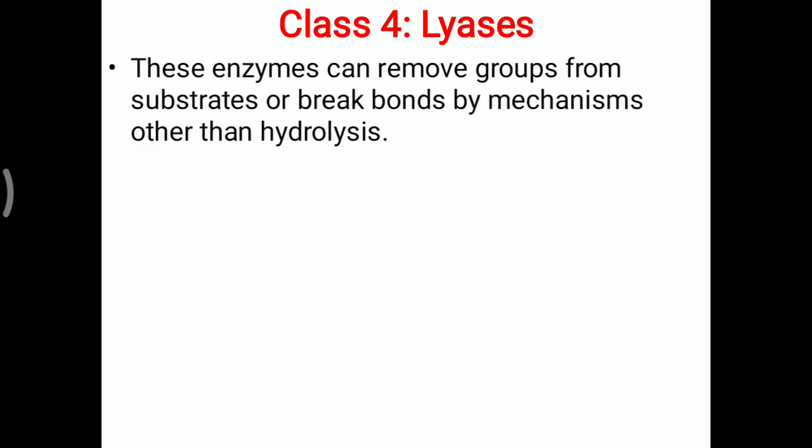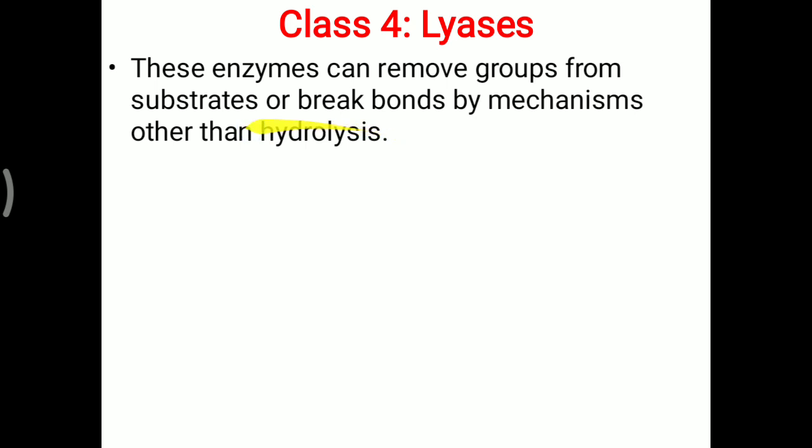Now one more class, the lyases. Simply OTHLIL. O means oxidoreductase, T means transferase, H means hydrolase. Now L is lyase. This enzyme can remove a group from a substrate or break a bond by a mechanism other than hydrolysis.